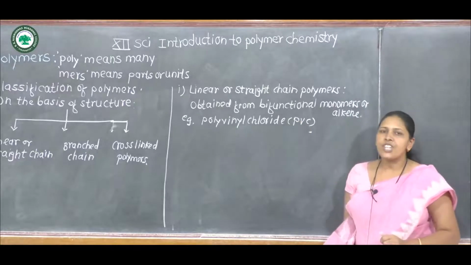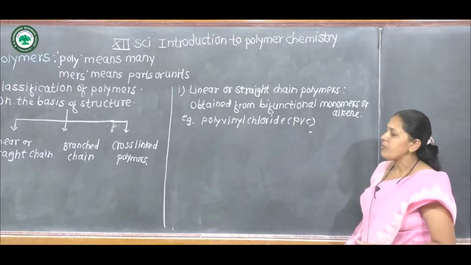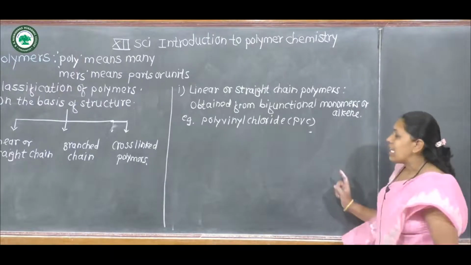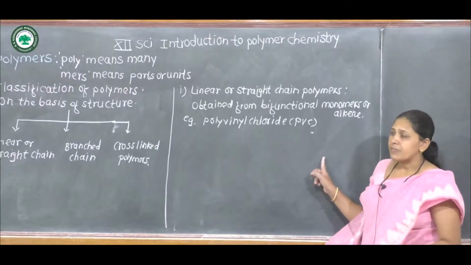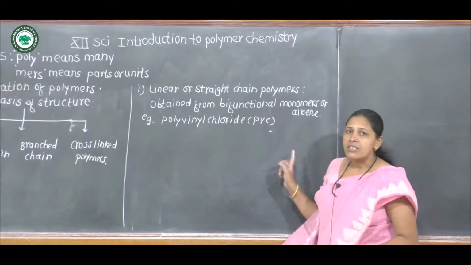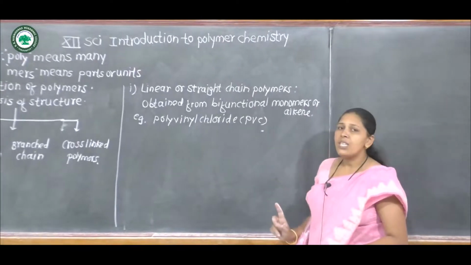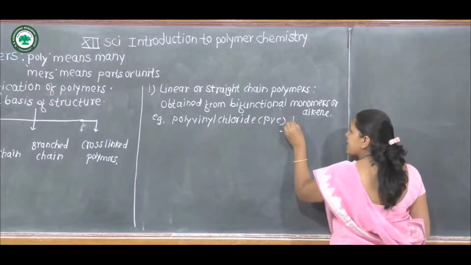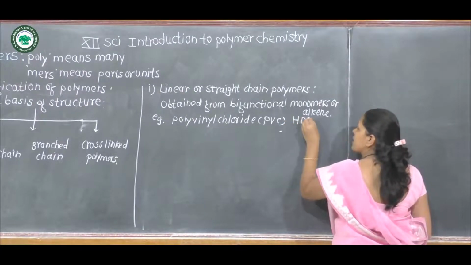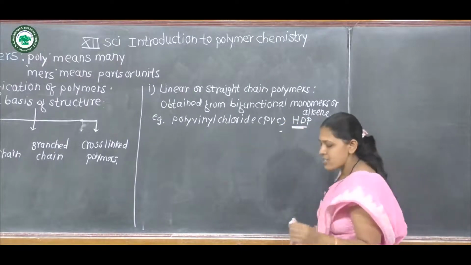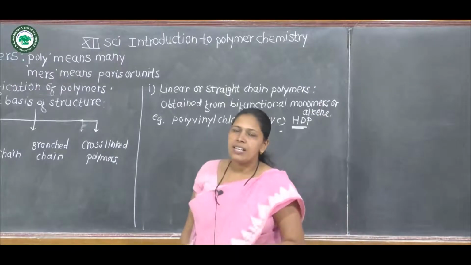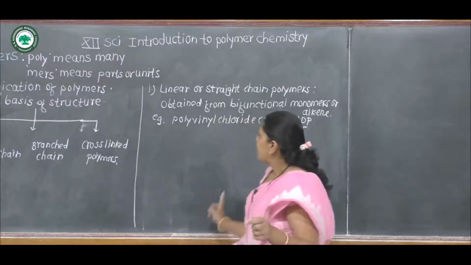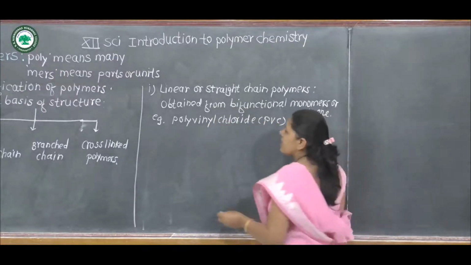It is a straight chain polymer obtained from vinyl chloride as a monomer. In the next point, we will study PVC in detail. Second example is high density polythene, in short called HDPE.